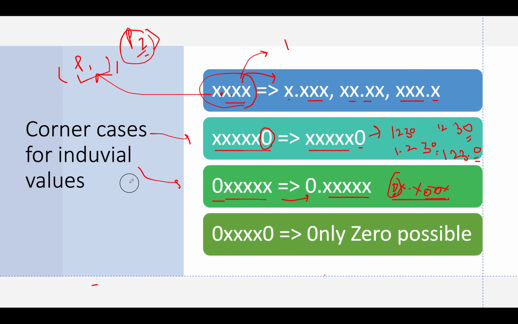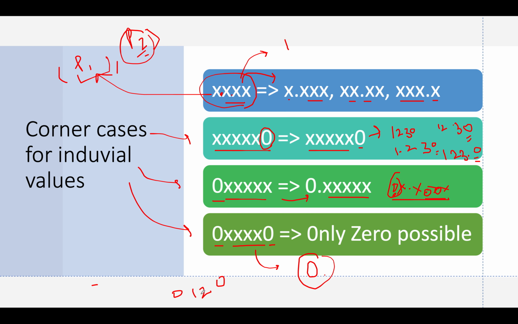Let's talk about the last case. We have 0 followed by non-zero digits, and at last we have again one more 0. There's only one possibility for this representation, that is the number is 0 itself. No other representation will hold true because just try and generate combinations for 0, 1, 2, 0.